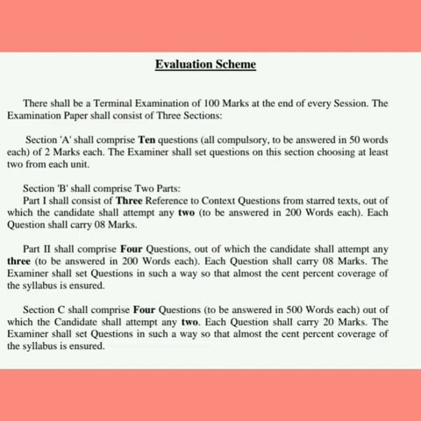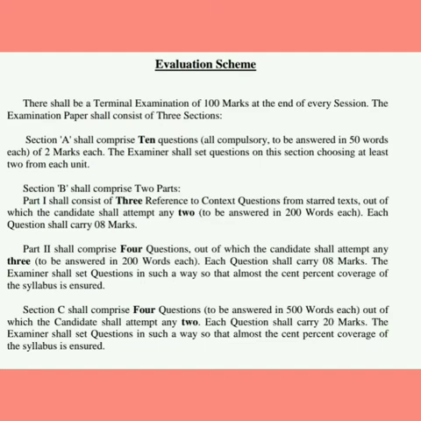In section C, 4 questions will be asked that are to be answered in 500 words each, out of which the student is to attempt any 2 questions. Each question shall carry 20 marks. 20 marks and 2 questions means 40 marks. The examiner will cover 40 marks in this section. So section A will be of 20 marks, section B will be of 40 marks, and section C will also be of 40 marks. So the complete paper is of 100 marks.